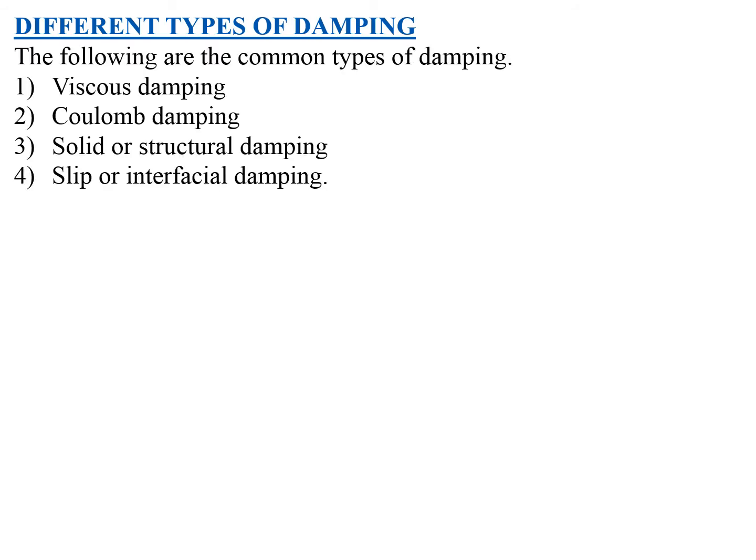So now we'll go for the next concept, that is different types of damping. These are the common types of damping. First one is viscous damping, second one is Coulomb damping, third one is solid or structural damping, and the fourth one is slip or interfacial damping. So these are the different types of damping.